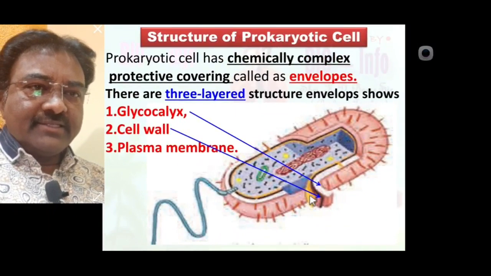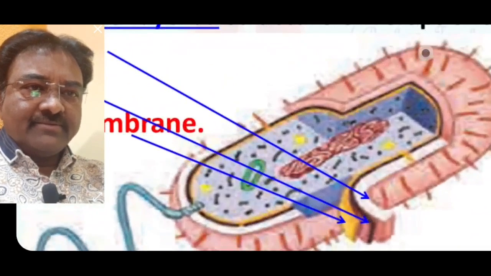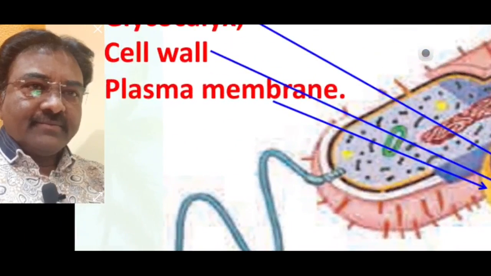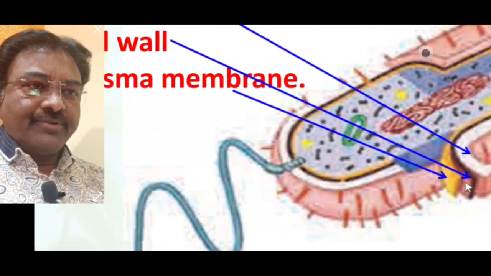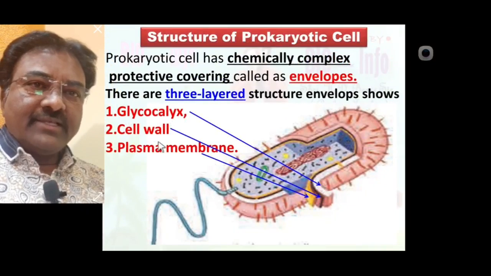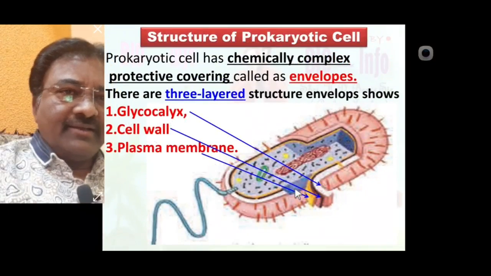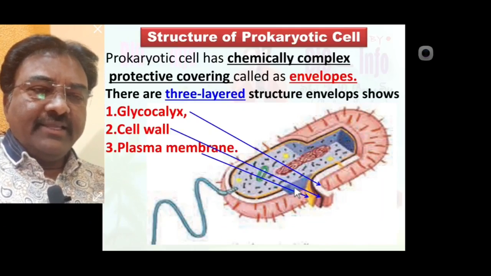And this one is the plasma membrane, seen here, the innermost envelope of prokaryotic cell. Here noted, glycocalyx is outermost, cell wall is middle, and plasma membrane is the inner envelope seen in prokaryotic cell.